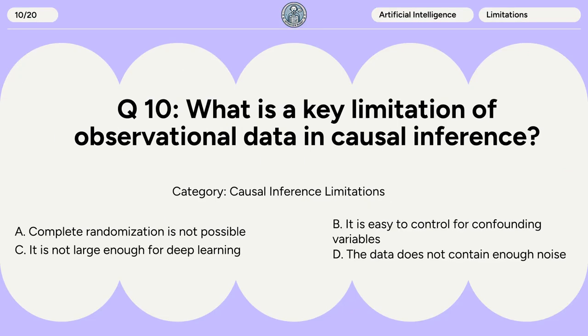Question 10. What is a key limitation of observational data in causal inference? A. Complete randomization is not possible. B. It is easy to control for confounding variables. C. It is not large enough for deep learning. D. The data does not contain enough noise.